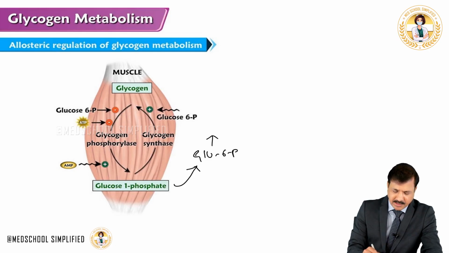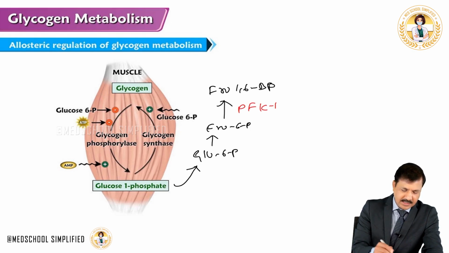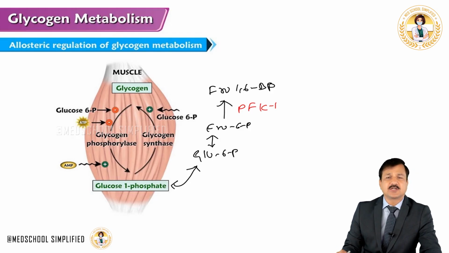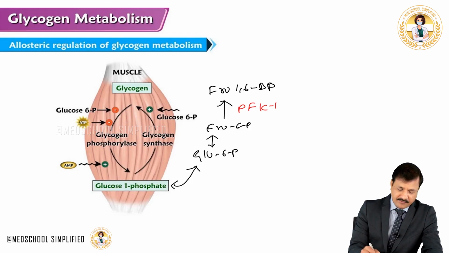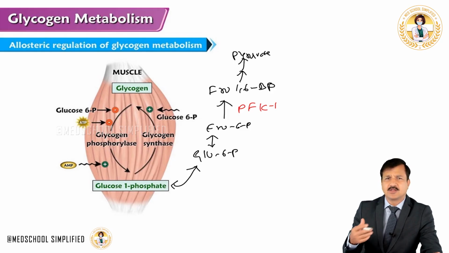Now the glucose 6-phosphate is converted into fructose 6-phosphate, and fructose 6-phosphate goes into fructose 1,6-bisphosphate. Okay, so this is catalyzed by an enzyme, PFK1, and that's an irreversible reaction. Otherwise, other reactions here, they are all reversible. Now this PFK1 is the master controller of glycolysis. So after that, fructose 1,6-bisphosphate goes all the way to pyruvate, and pyruvate has a different fate. It can go into TCA cycle or it can go into anaerobic glycolysis. All those fates are there.